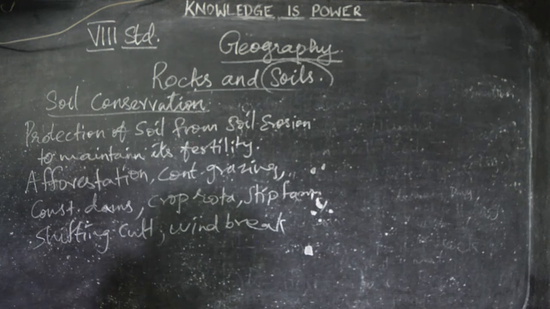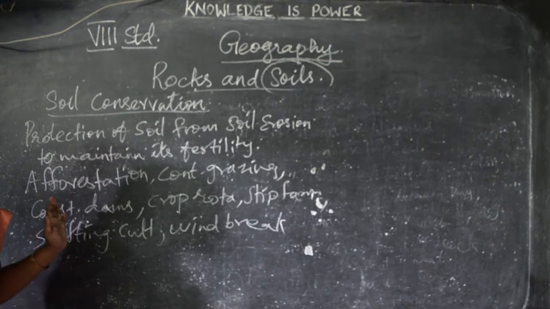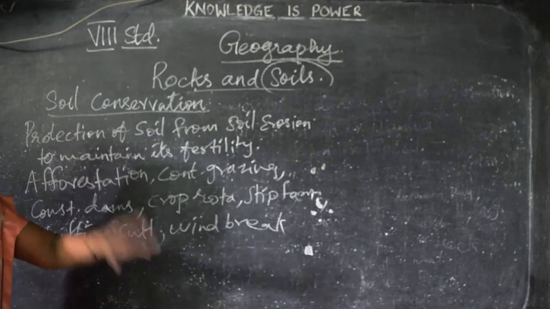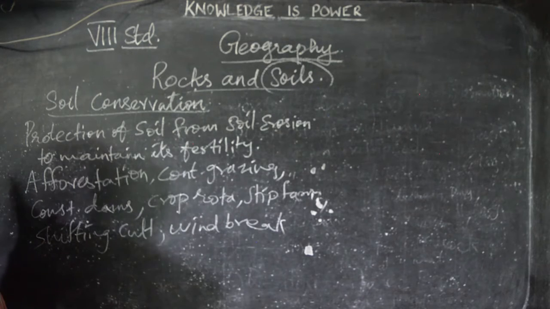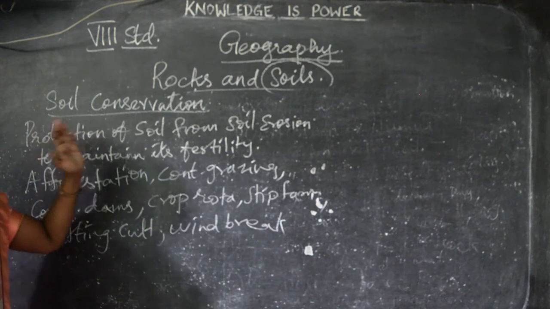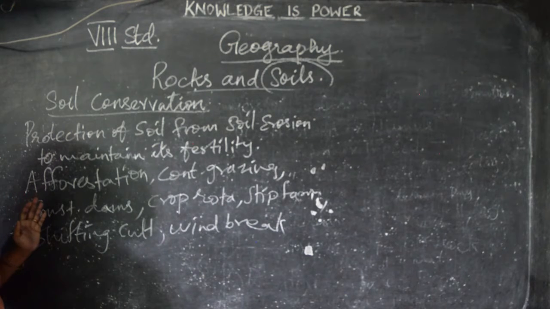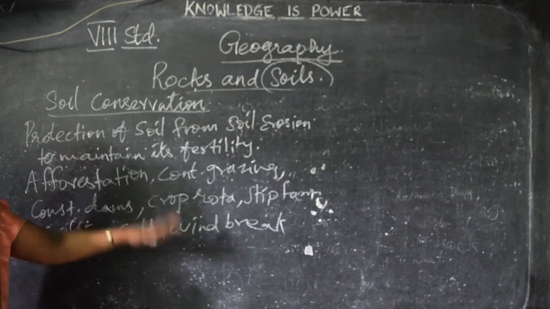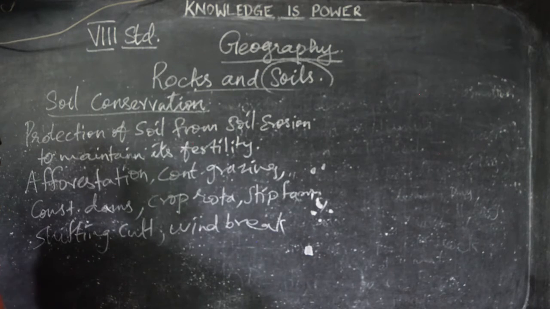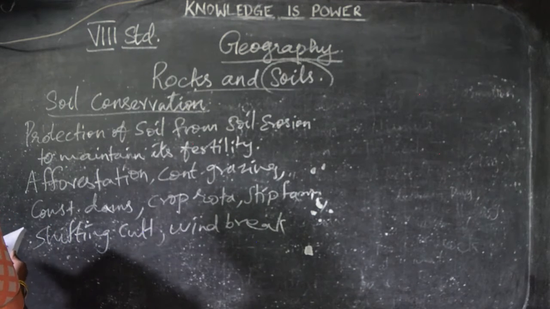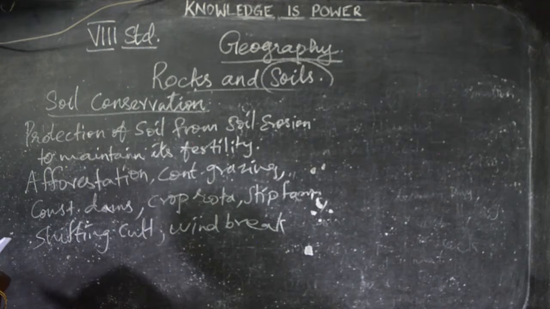What are the types of soil conservation? Soil conservation is very important. Soil conservation is the protection of soil from soil erosion. Understand? And what are the types? Afforestation, avoiding continuous grazing, then construction of dams. Then crop rotation and strip farming, shifting cultivation and windbreak. So these are the methods we can follow to conserve soil.